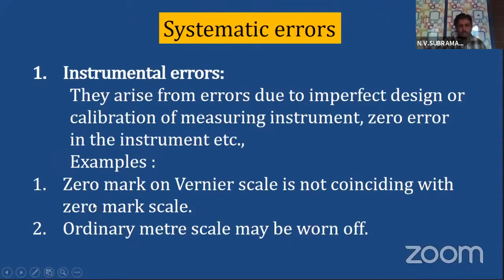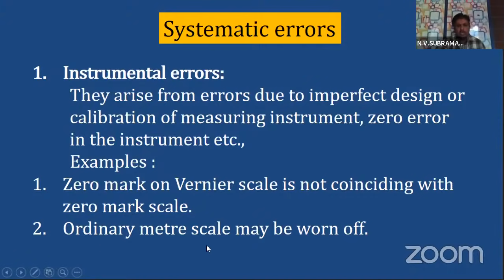That means they have not designed it properly, not properly calibrated. The mark should have been correctly placed, but it is not placed properly. So one such example is the zero mark on the vernier scale not coinciding with the zero mark on the main scale, children.